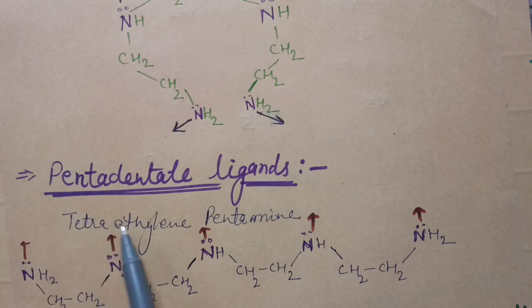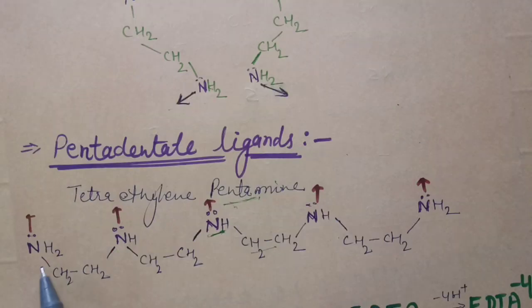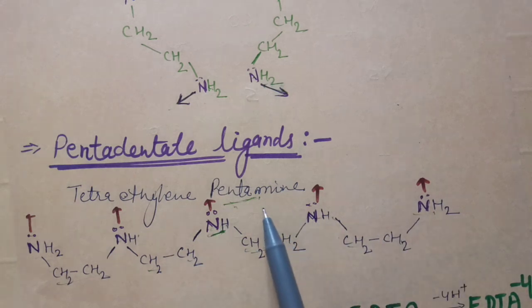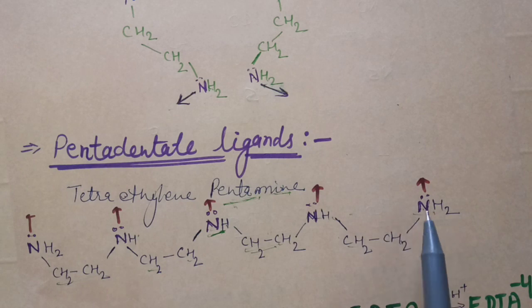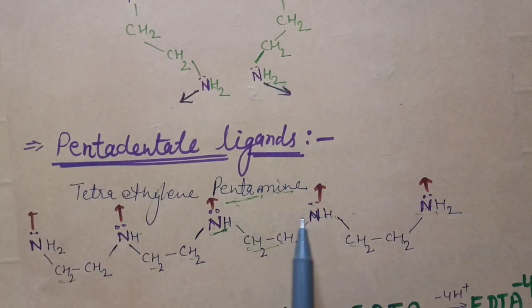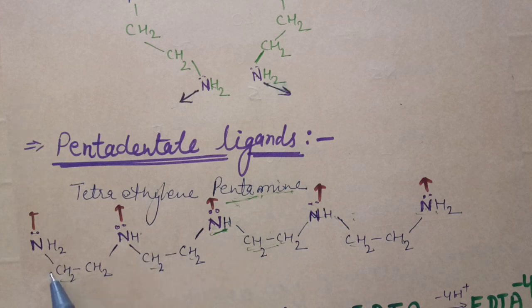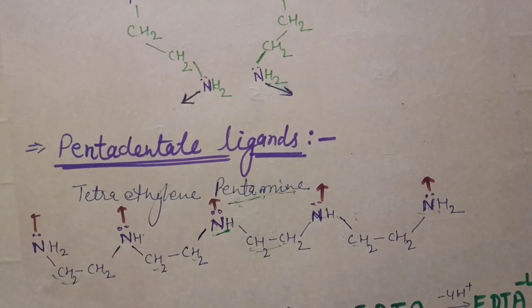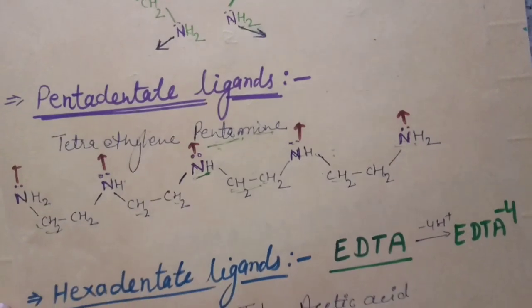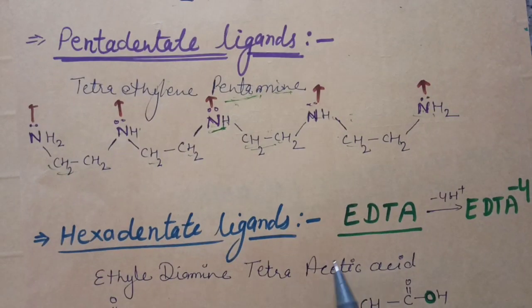Okay, now tetraethylene pentaamine. Now NH2 ethylene, NH ethylene, NH ethylene, NH ethylene, NH, till 5 amine groups are attached. Okay, all the 5 amine groups have nitrogen atoms with lone pairs, so all the nitrogens behave as donor atoms, so it is a pentadentate ligand. Okay, clear? Now last example, hexadentate ligand. Only one example here, that is EDTA.